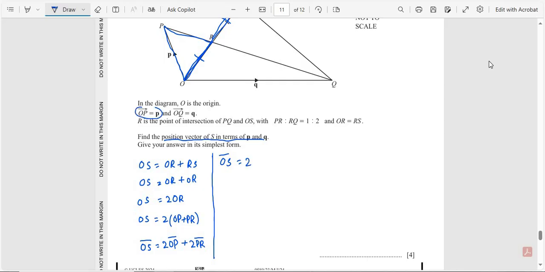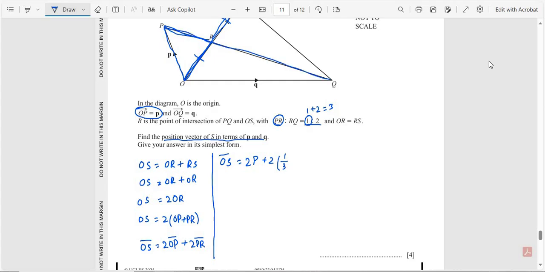OP is equal to P, plus PR. For this length PR, we add the ratio 1 plus 2, that is equal to 3. So PR is 1 over the total ratio 3, multiplied with the total length.